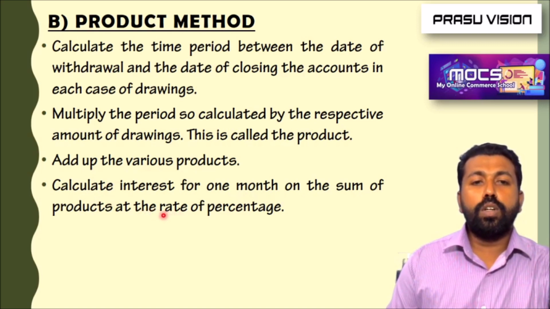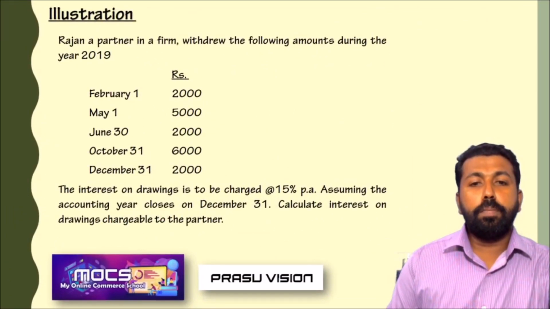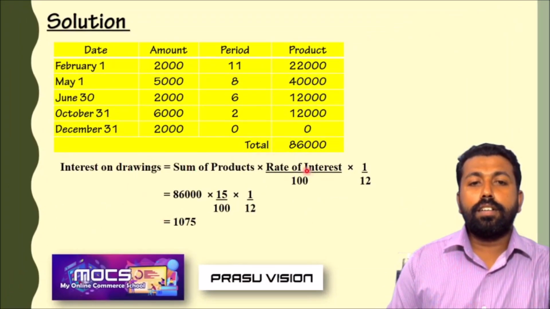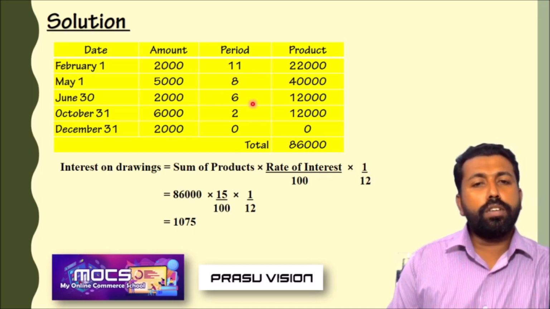Interest on drawing is equal to the sum of the products into rate of interest by 100, and the period will be 1 by 12, not 6 by 12 or 11 by 12 or 8 by 12. The equation is sum of products into rate of interest divided by 100 into 1 by 12. The 1 by 12 is permanent.